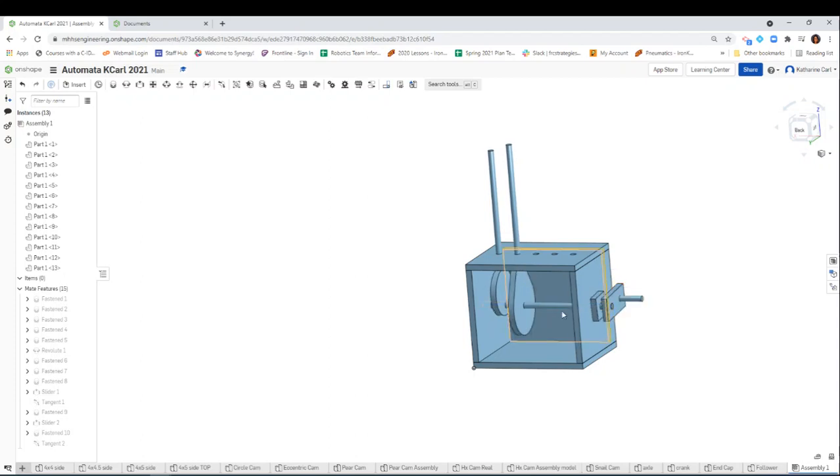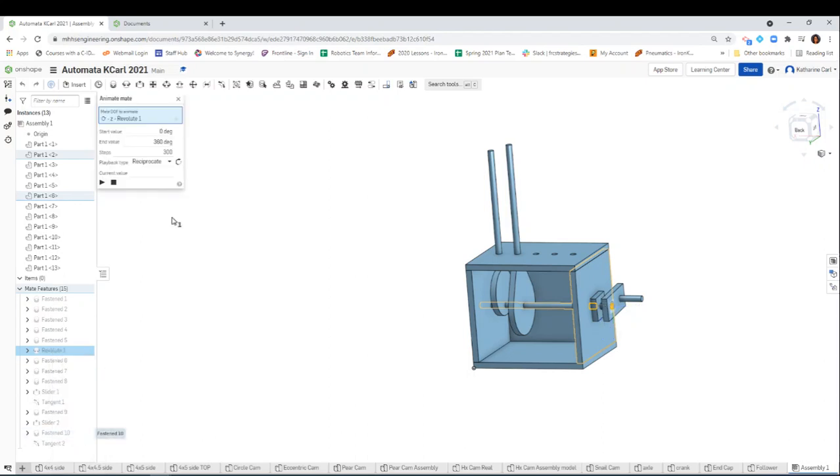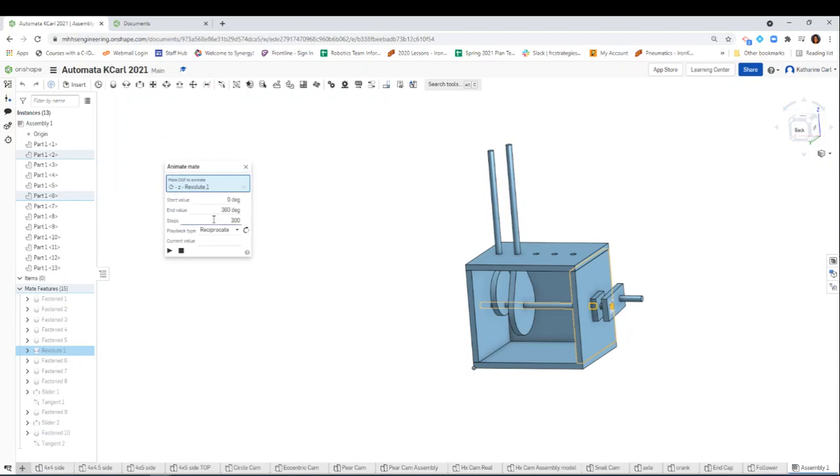So guess what? Go to that revolute mate. I'm going to find my revolute mate for my axle. Look, there it is, right? So now I'm going to right click and I want to animate it, okay? When you click on animate, you don't want this playback time. You actually want it to be a continuous loop, which means you want it to just keep going, keep going, keep going. I don't want it to start and stop at a certain point. So I'm going to hit loop and then hit play and let's see what happens. If you notice now it's doing it automatically, which is great.